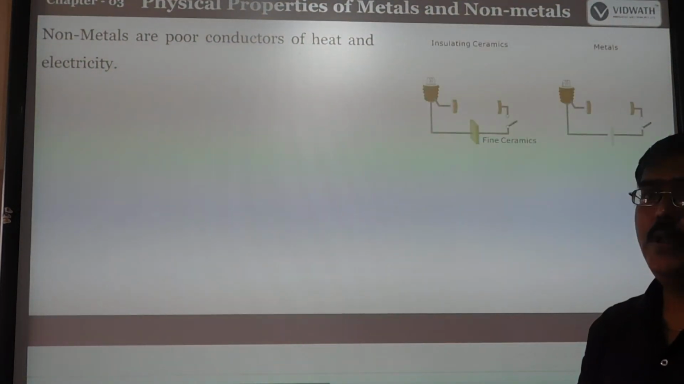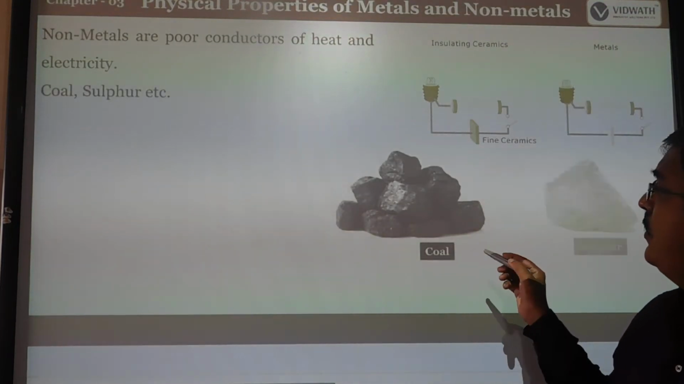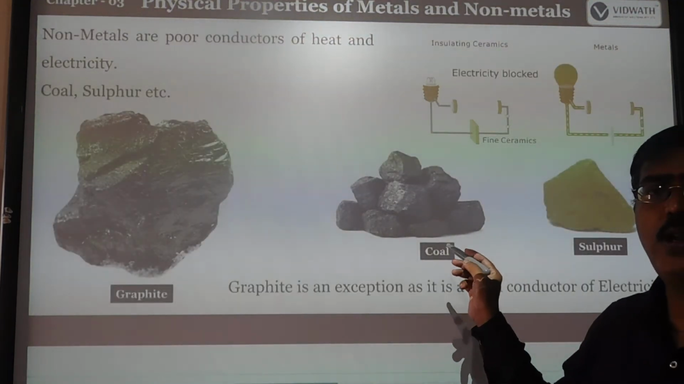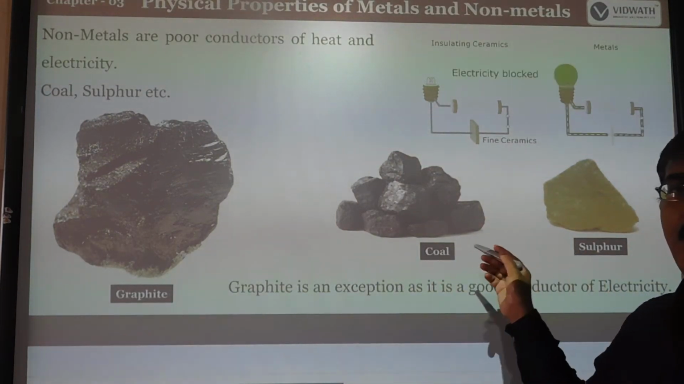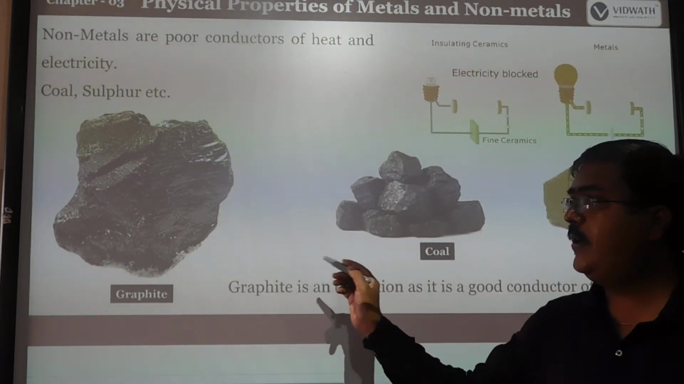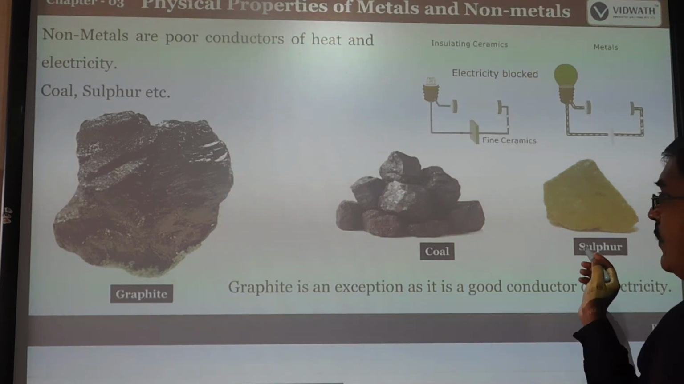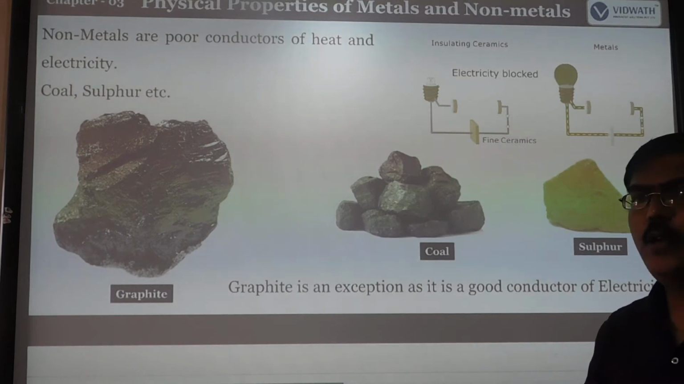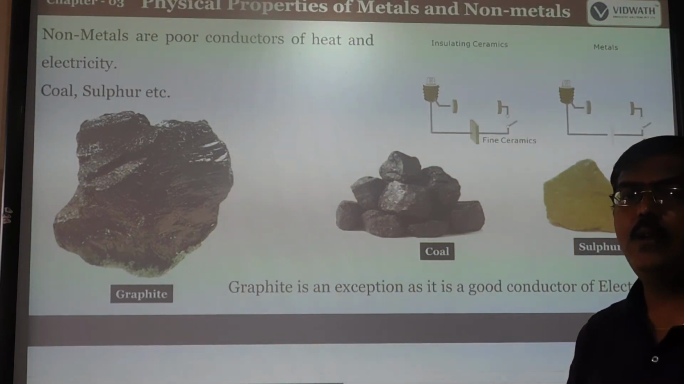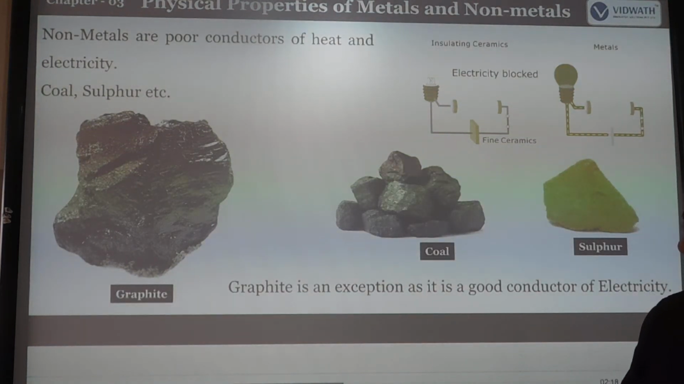Compared to this, non-metals are poor conductors of heat and electricity. Here coal is given as an example. Coal is one of the allotropes of carbon, and also graphite and sulfur. These are all non-metals. Coal and graphite are forms of the allotropy of carbon, and another example is sulfur. Graphite is an exception, a good conductor of heat and electricity. In non-metals, except graphite, almost all are bad conductors of heat and electricity.